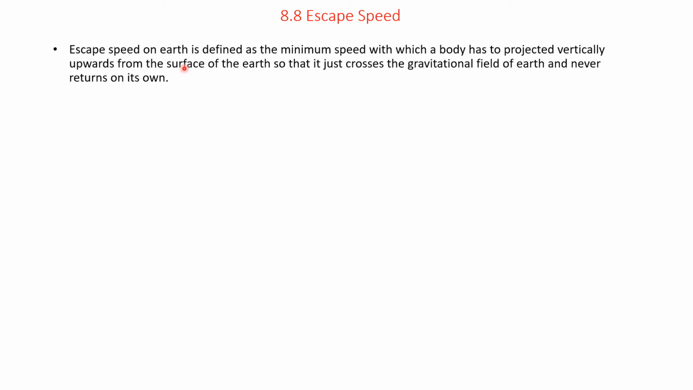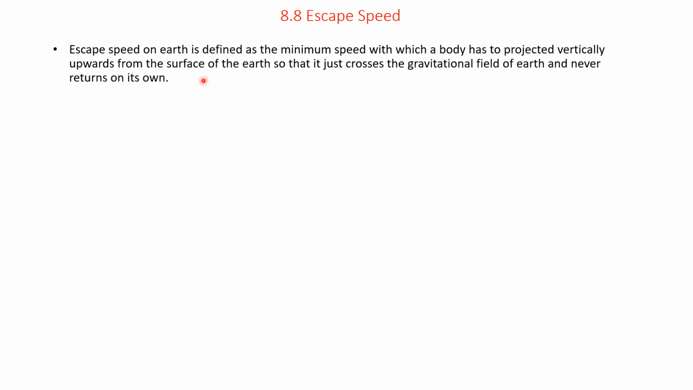Escape speed. The escape speed on Earth is defined as the minimum speed with which a body has to be projected vertically upwards from the surface of the Earth so that it just crosses the gravitational field of Earth and never returns on its own. That means escape speed. Sometimes it is also loosely called escape velocity.